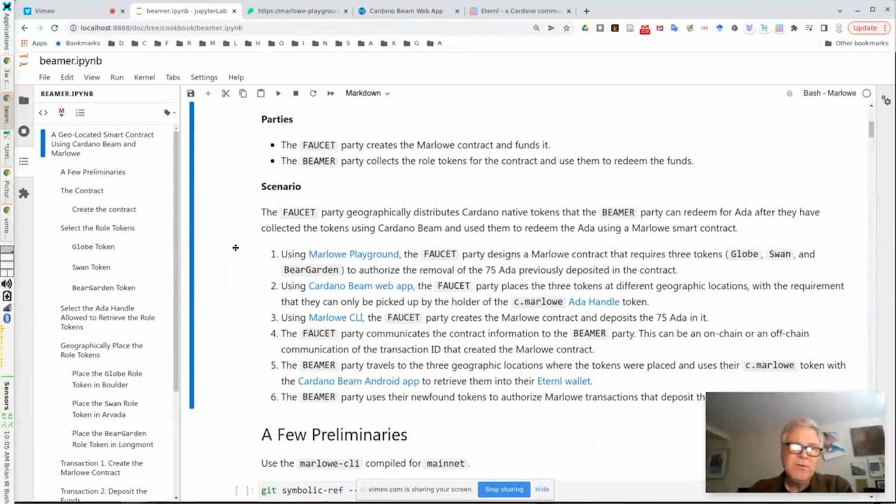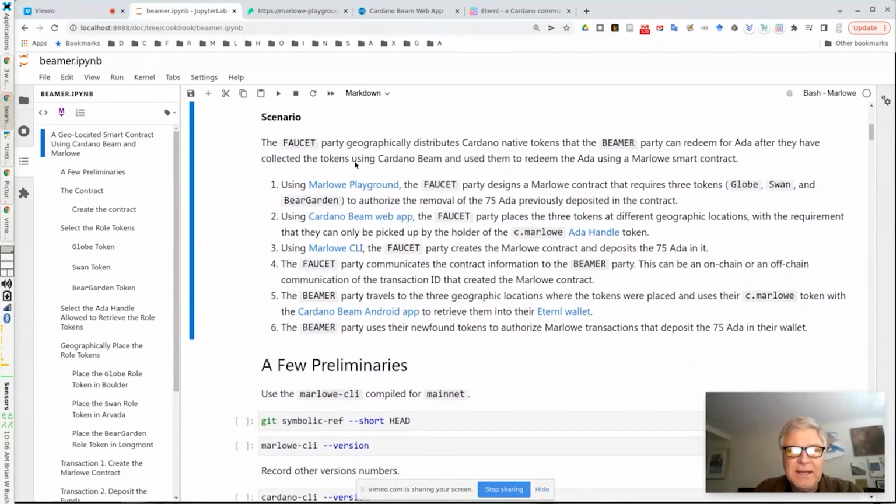So this contract, we've tried to keep it simple so we can really look at the synergies between these two dApps instead of making a really complicated contract. This combination supports a lot of different use cases, but the one we're talking about here is really the basic one. So we have one party, which we're just calling Faucet. They create a Marlowe contract and they're going to fund it. And then another party is being called Beamer here, and they're going to redeem the funds based on the rules of geography and of Marlowe.